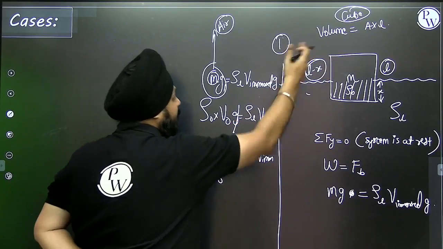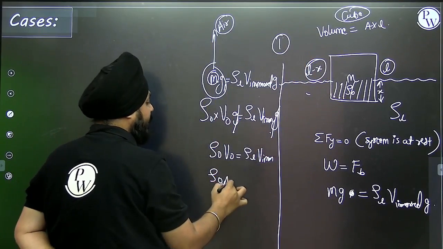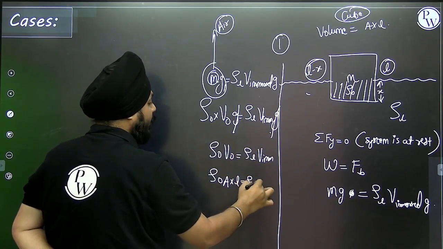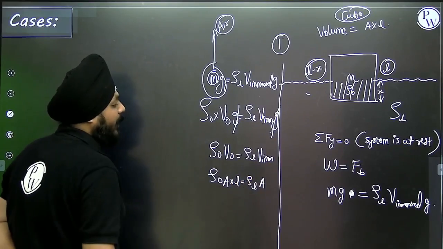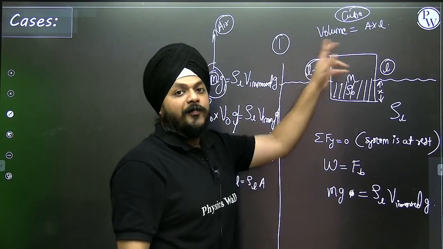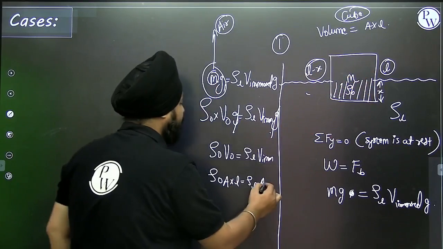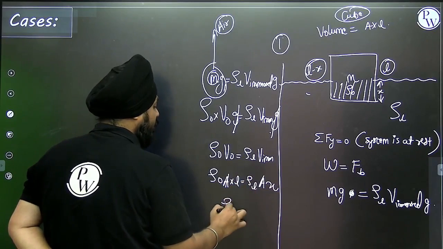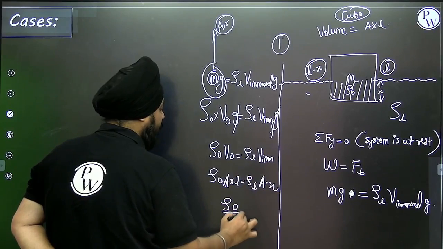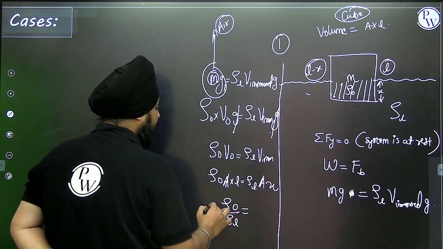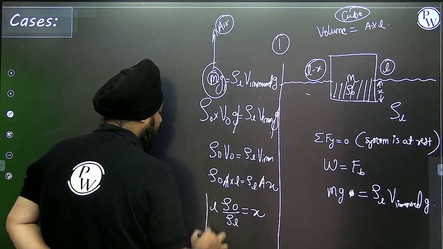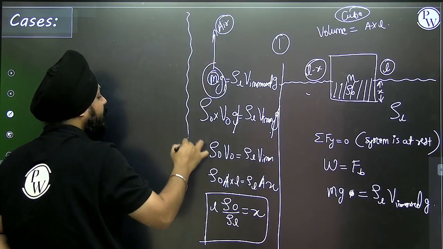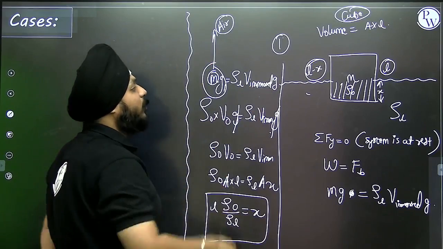If I'm talking about the entire object in air, it is area into length. Now for the liquid, the area will remain the same, but the part of L that is immersed inside the water is x. So the area will get cancelled. Density of object by density of liquid, into L, will be equivalent to the value of x. This is how, using the law of flotation and Archimedes principle, this x is calculated.